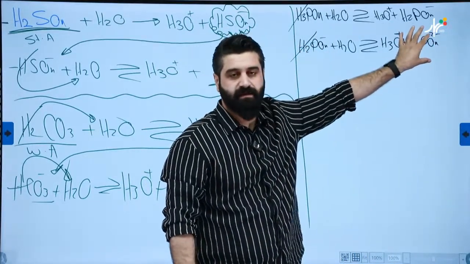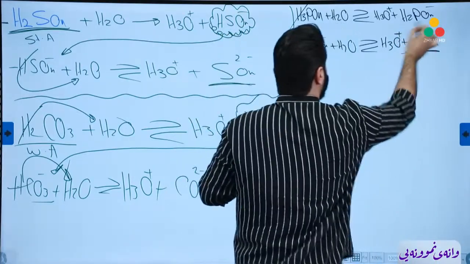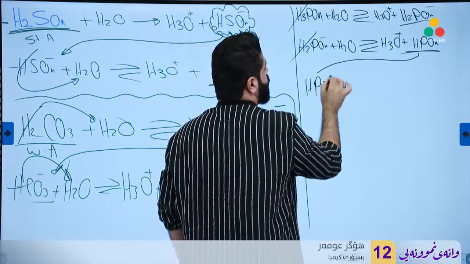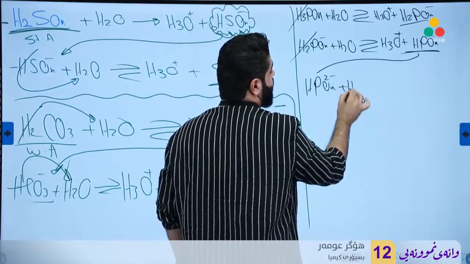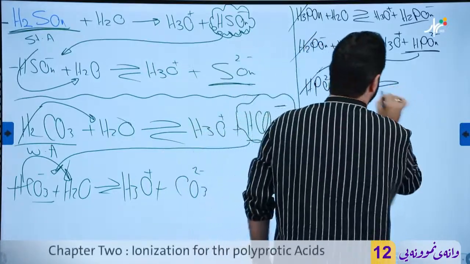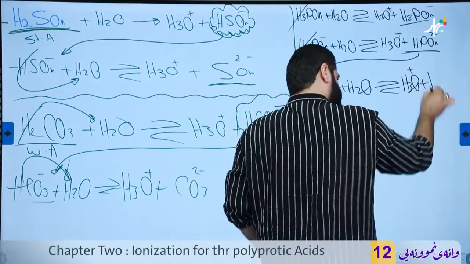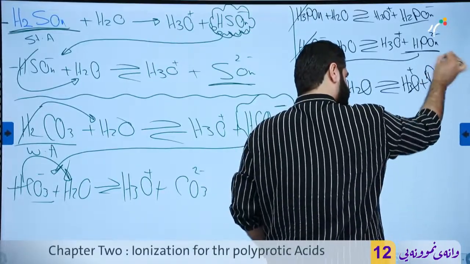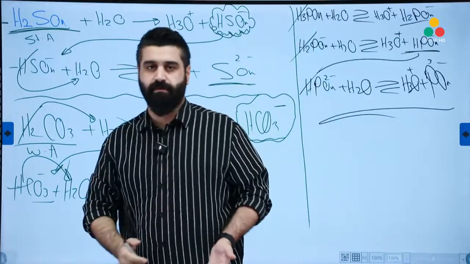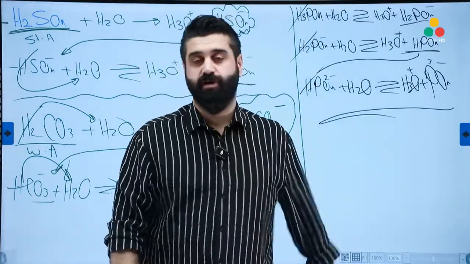Mister, there's one more proton. Please don't leave it like this. Good. Bring this to here. HPO4 negative 2 plus H2O. Remove this one, add it to the water molecule, will become H3O plus PO4 negative 3. That's how you write it. You can write the ionization for any acid, if it's mono or di or triprotic.